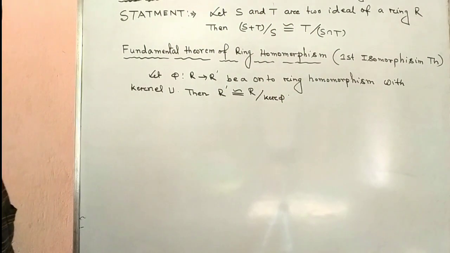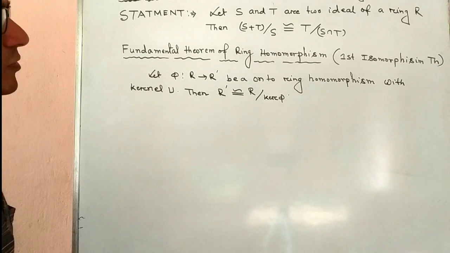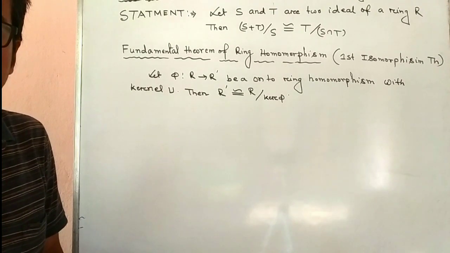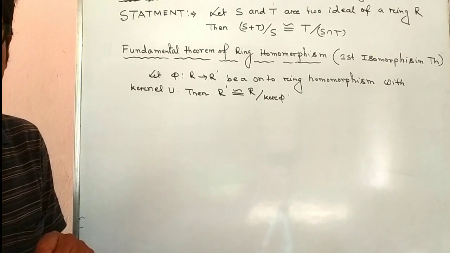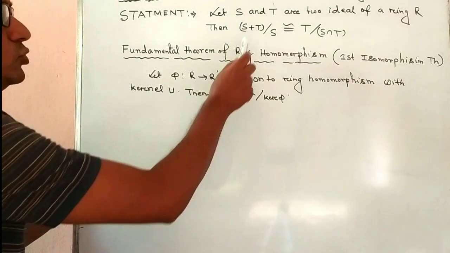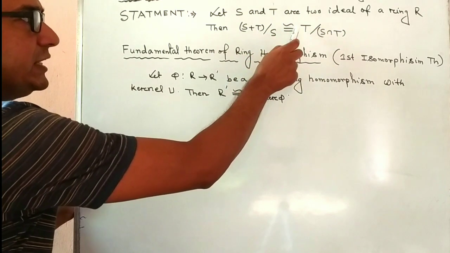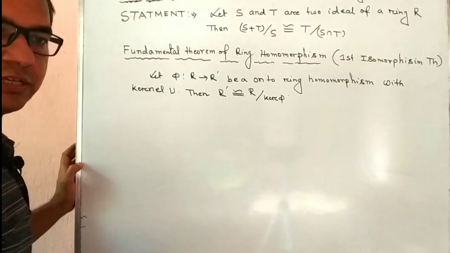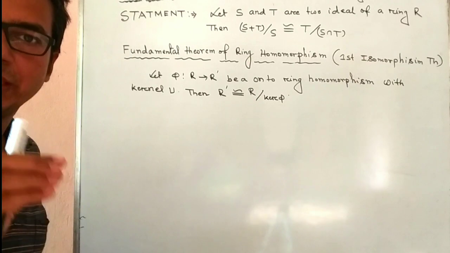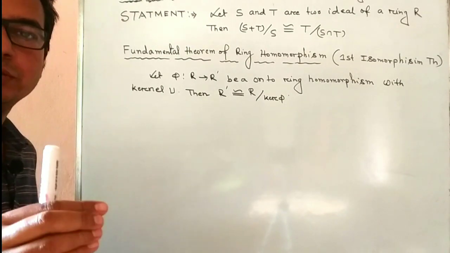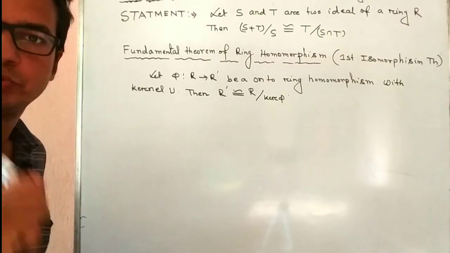Here we first prove that these two quotient rings, S plus T by S and T by S intersection T, both exist. Then we go to the main part of the proof.